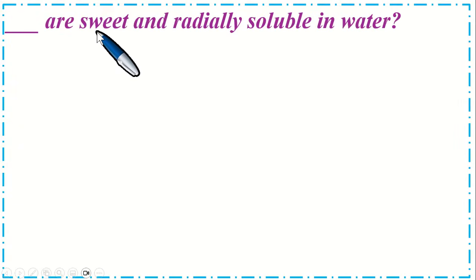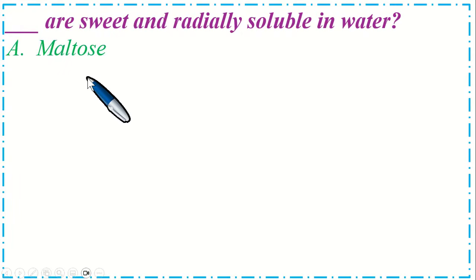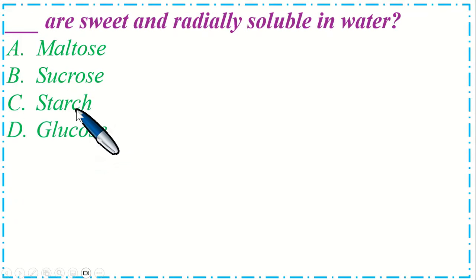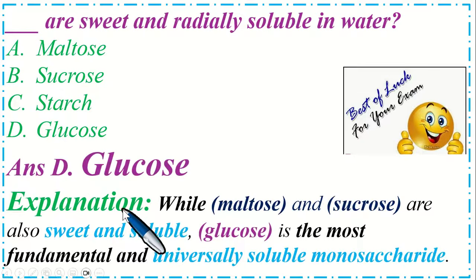Dash are sweet and readily soluble in water. Option A maltose, B sucrose, C starch and option D glucose. So the correct option is D, glucose. While maltose and sucrose are also sweet and soluble, glucose is the most fundamental and universally soluble monosaccharide.